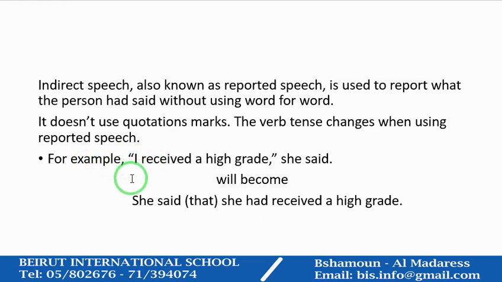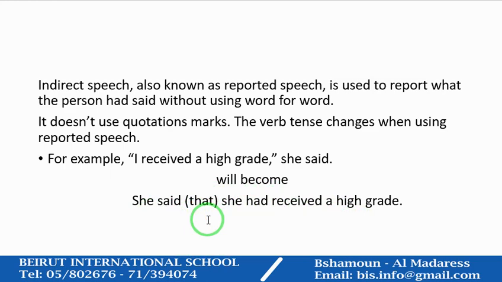Let's say, for example, remember this sentence: I received a high grade, she said. That's in the direct speech. You have quotation marks. It will become, in the indirect speech, she said that she had received a high grade. Notice that I placed it between brackets because it's optional. You can remove it.